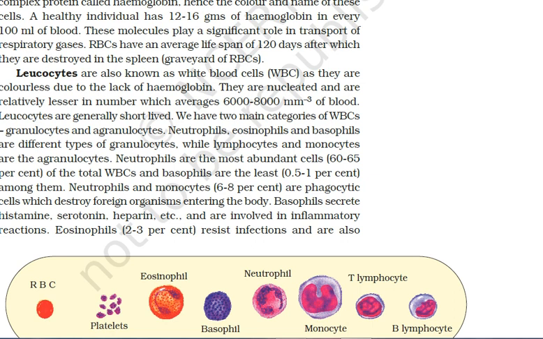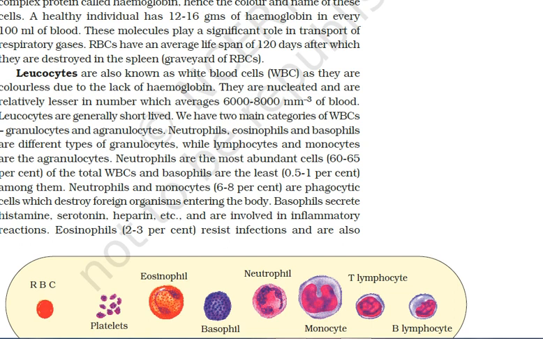Granulocytes means the cytoplasm is granular. I am repeating, granulocytes means cytoplasm is granular, and agranulocytes means cytoplasm is non-granular or homogeneous. So now we'll learn in detail about it.